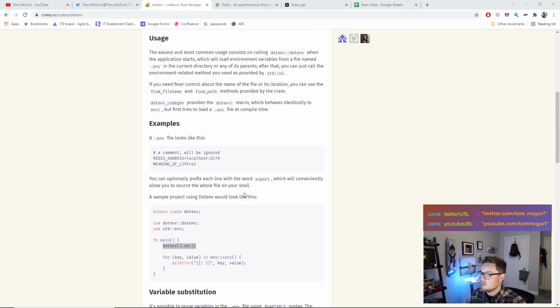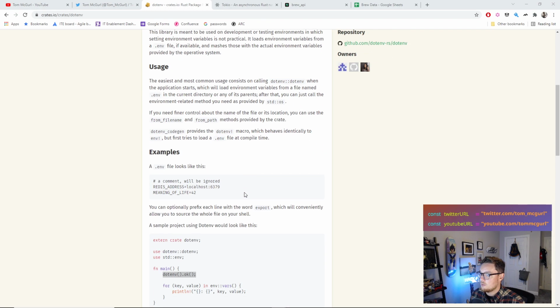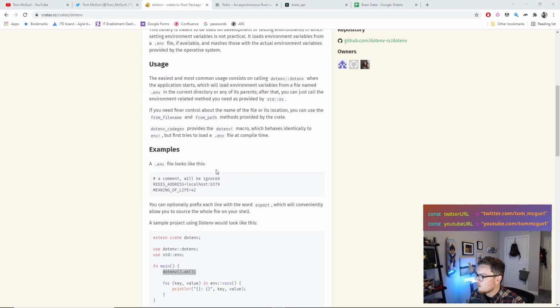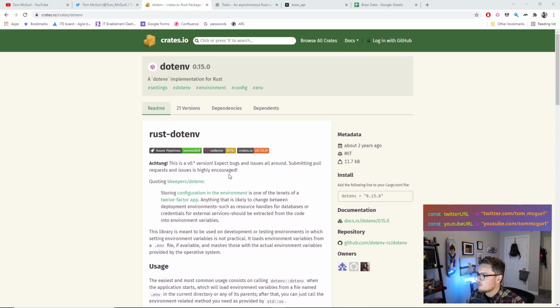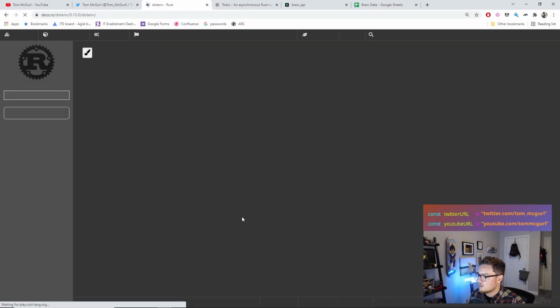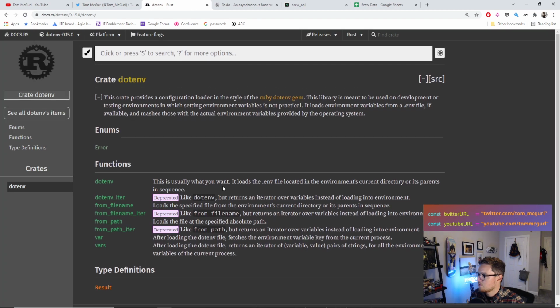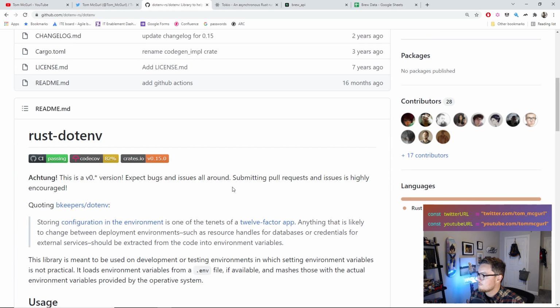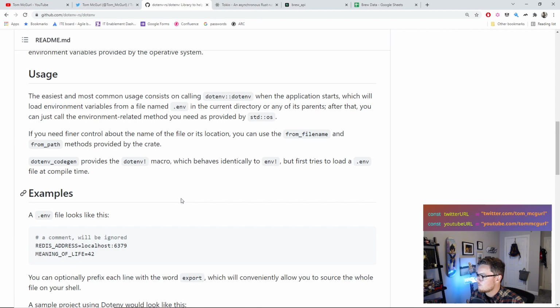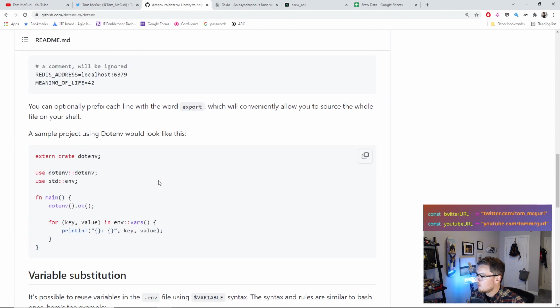First things first, of course, we have to add it as a dependency to our Cargo.toml. So let me look at where an example of that is. Let's go to the actual docs. Let's see. Let's go to GitHub. All right.